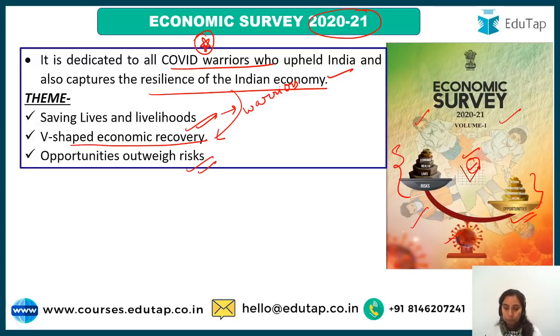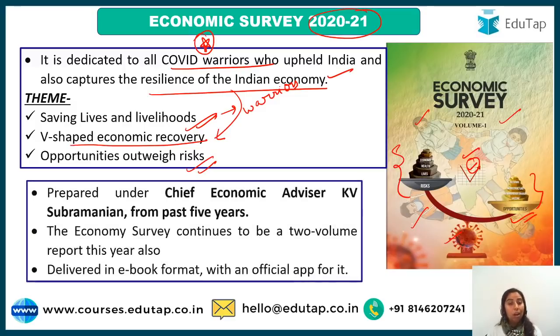So this is what the economic survey of 2020-21 was about. Second important thing, the static we have seen that it is prepared by the chief or principal author, your economic advisor. This year it has been prepared under the chief economic advisor KV Subramaniam. KV Subramaniam ji has been on this post for the past 5 years. The economic survey under him started to come in 2 volumes. So this 5th year is again a 2 volume survey, right? I have told you about the 2 volumes.